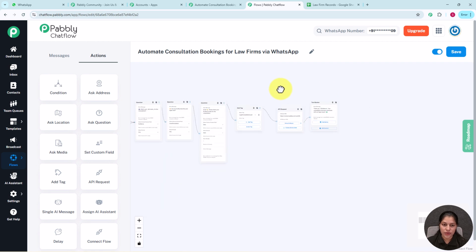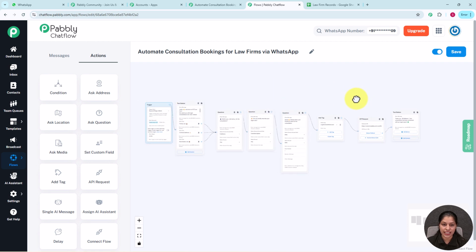Here you can see this is the flow which we have recently created. Now we simply have to click on the Save button for saving the flow. Here you can see the flow is updated successfully, which means we have successfully saved our flow. Now I am going to show you the real working of this automation. So now let's test this automation again.